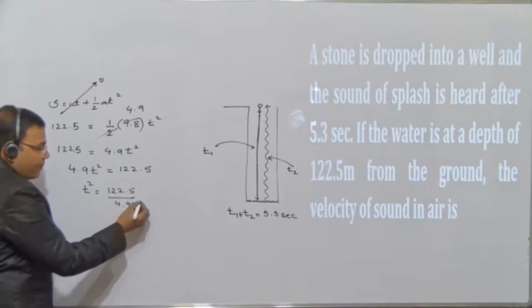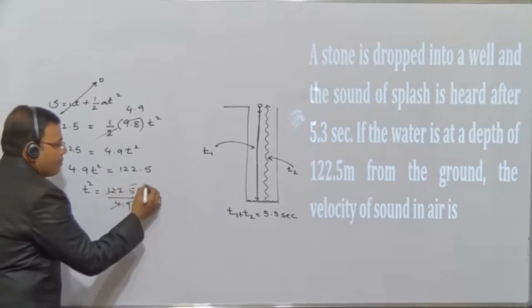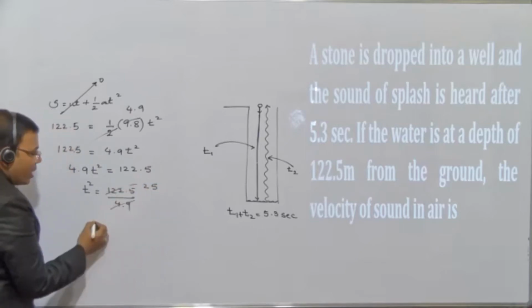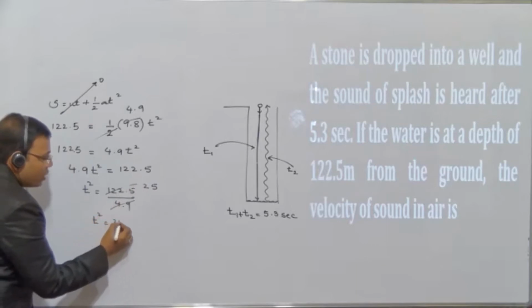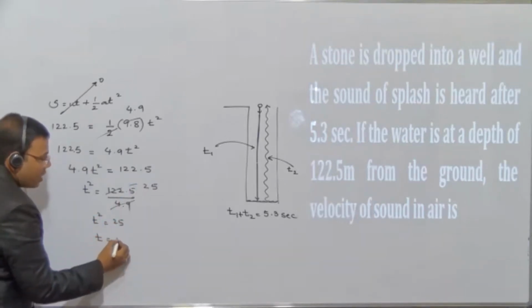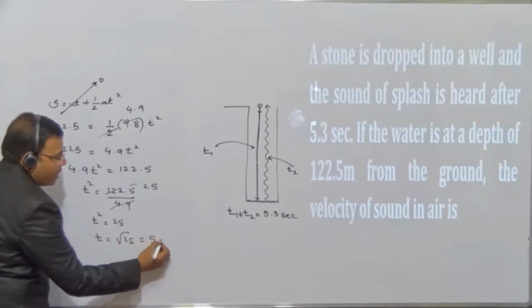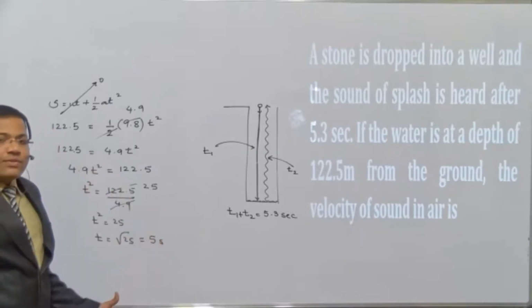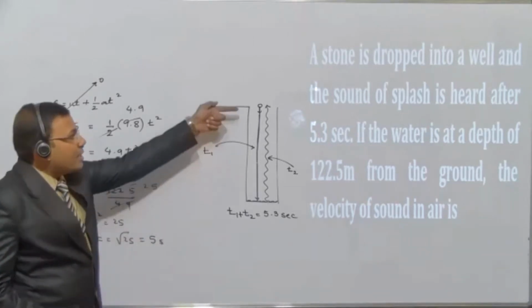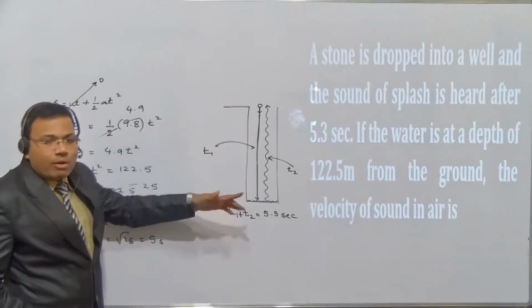If you cancel it, it cancels exactly to 25. You can see t square is 25. T is how much, students? Under root of 25, that gives us 5 seconds. So this 5 seconds is the time taken by the stone to come down and reach the water surface.